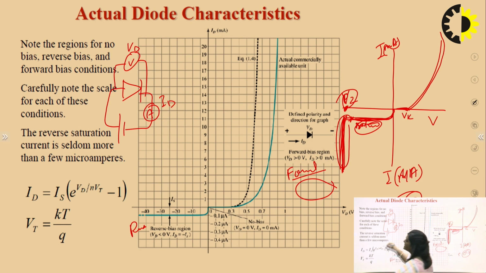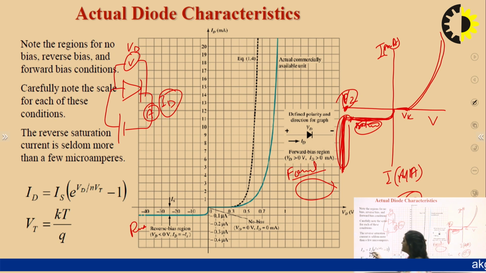This current is Id, the current flowing across the diode when it is in forward bias, given by Is e to the power Vd upon eta Vt minus 1. This Is is the reverse saturation current, meaning the current when the diode is in reverse bias. Vd is the voltage developed across the diode, and Vt is the thermal voltage.